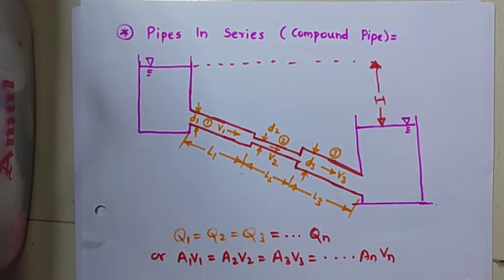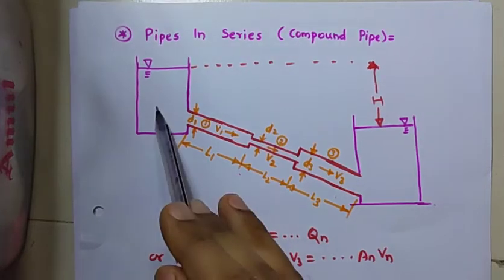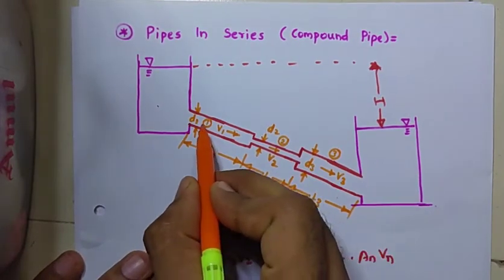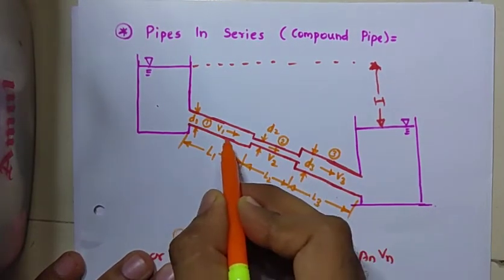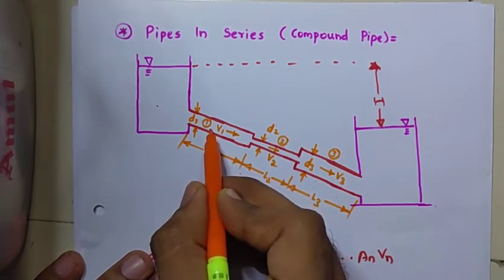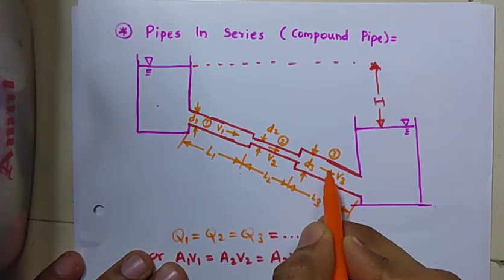Now let's see pipes in series. Pipes in series are also called a compound pipe. Here I have shown two different reservoirs. They are connected with a compound pipe consisting of three different pipes with three different diameters and different lengths. Pipe 1, pipe 2, pipe 3.